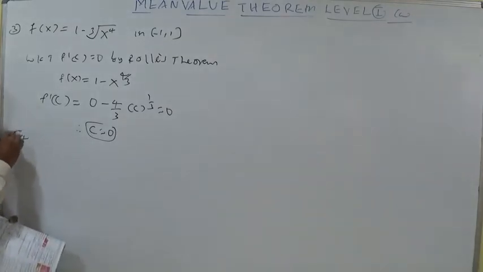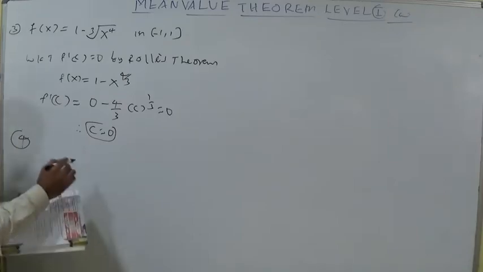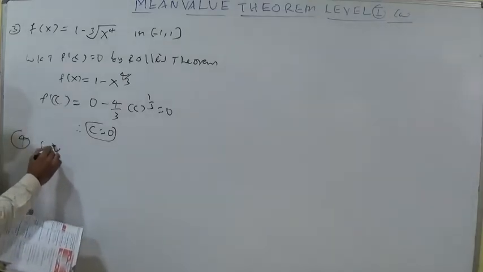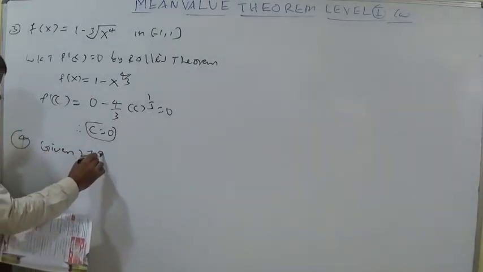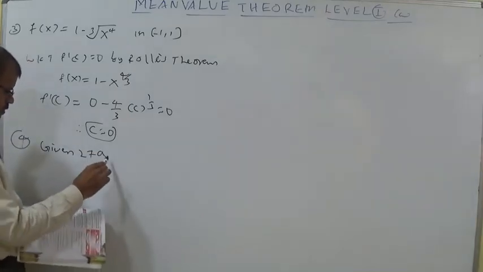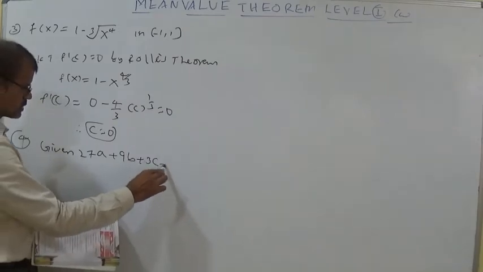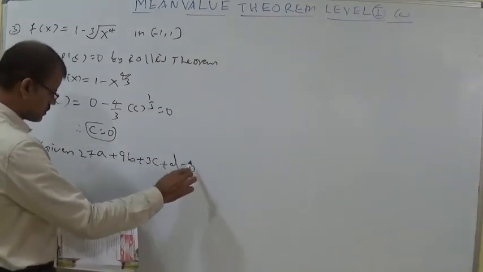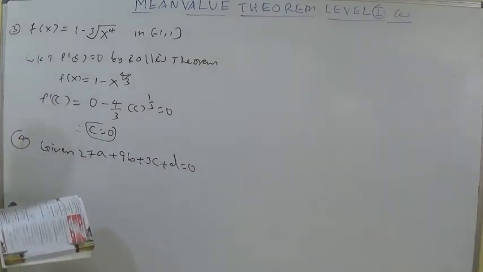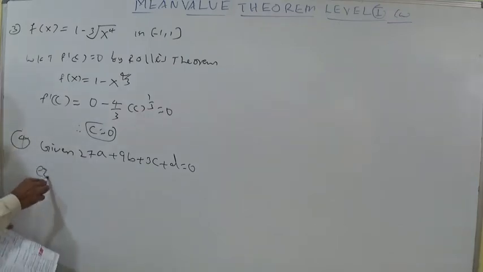Next, let us discuss the fourth question. Given the condition as 27a plus 9b plus 3c plus d is equal to 0, then the equation has at least one root.